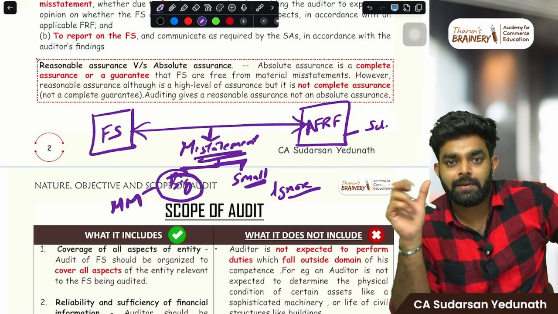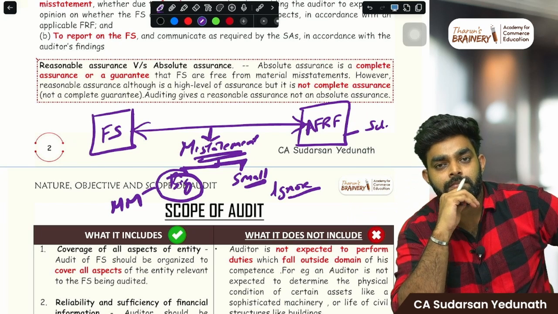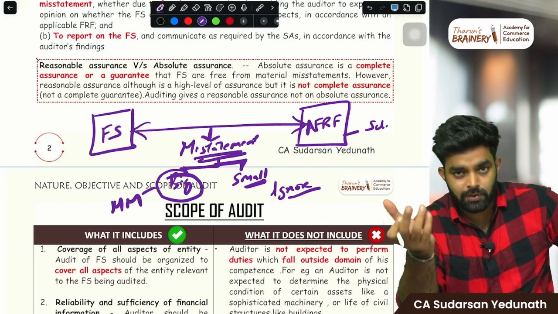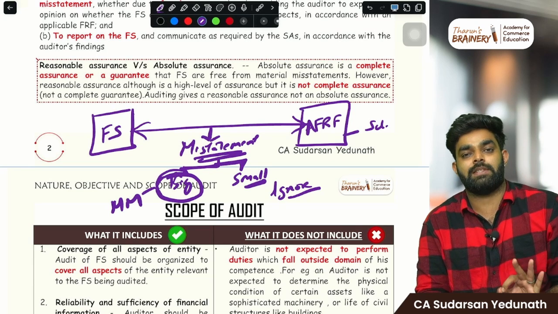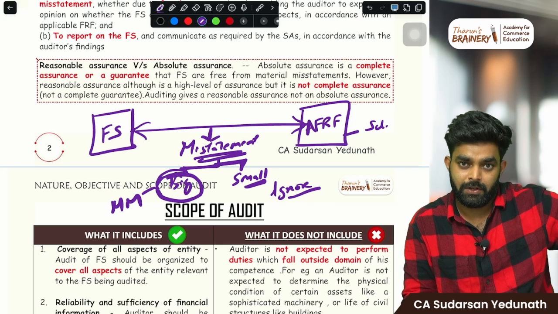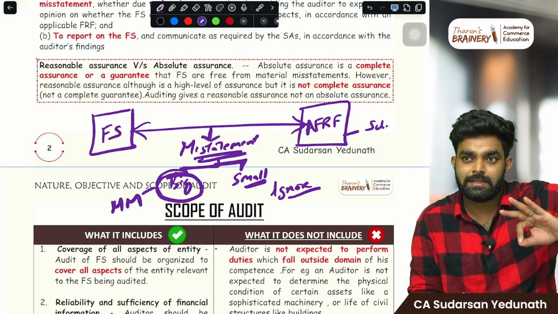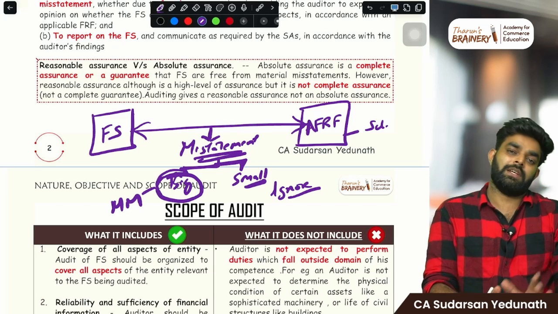But the company has a turnover of 10 crore and there is a mistake in the expense of, say, 1 lakh. That is a very important mistake, right? So that is a material misstatement. We'll consider that a material, significant misstatement. If that misstatement affects the users' decision, then it is called a material misstatement.